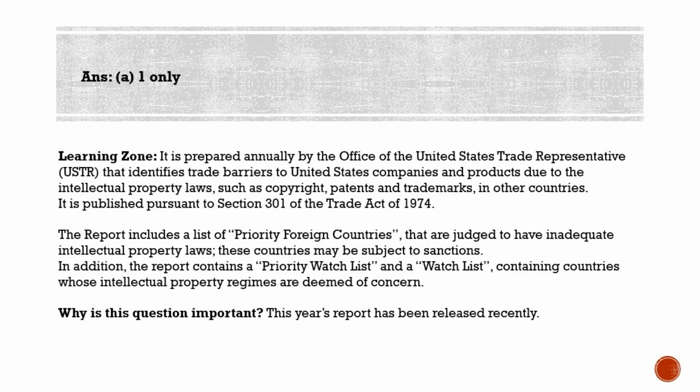And this is a major contention issue between India and the US. We don't have a strong IPR protection law, and India continues to be on the priority watch list of the United States in this report for the lack of adequate intellectual property rights protection and enforcement.